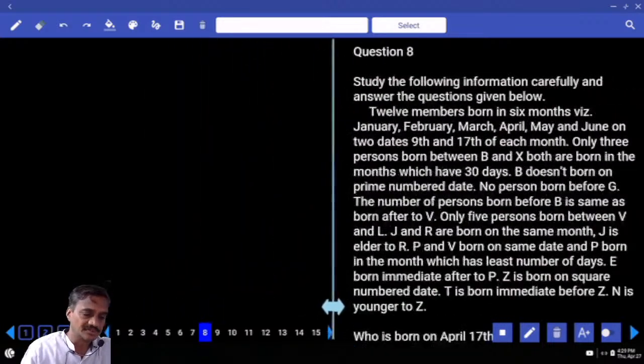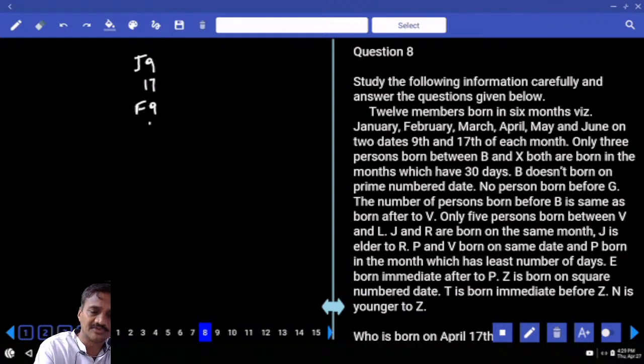Then 8 onwards. Now in this one, there are 12 members born in 6 different months, with 2 days in each of these months. What are the months we have? Jan to June. Jan 9th and Jan 17th. Next, Feb 9th and Feb 17th. Then March 9, and so on up to June.